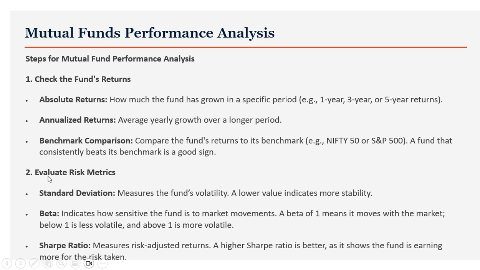And the second point is how you can evaluate the risk matrix by seeing the standard deviation. Standard deviation measures the fund's volatility. A lower standard deviation indicates more stability. And what is beta, right? Beta indicates how sensitive the fund is to market movements. A beta of 1 means it moves with the market, below 1 is less volatility, and above 1 is more volatility, right? And the Sharpe ratio measures the risk-adjusted returns. A higher Sharpe ratio is better, as it shows the fund is earning more for the risk taken.